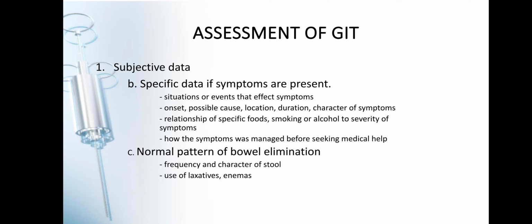So, for example, situations or events that affect your symptoms, the onset or possible location, duration, and character of symptoms na naramdaman ng ating patient. A relationship of specific foods, smoking, or alcohol to severity of the symptoms. Now, meron po tayong tinatawag na dalawang klase na ulcer, type of ulcer. We have gastric ulcer and peptic ulcer. Iba po yung dalawa kasi.